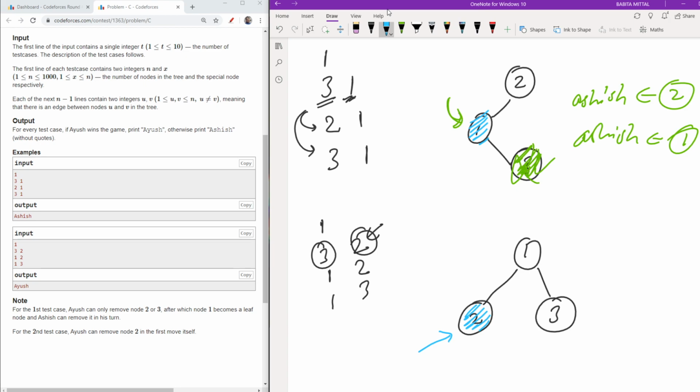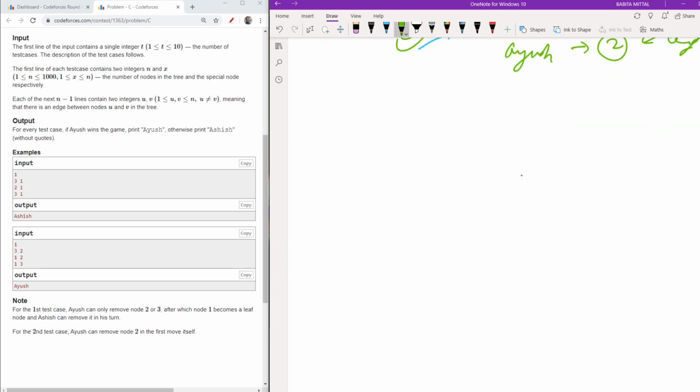So no worries, he will just opt for node 2 and I will have my winner as Ayush, because he opted for node 2 and node 2 was a leaf node. Okay, so it was a very basic example. Let's take one big example so as to check what to do.